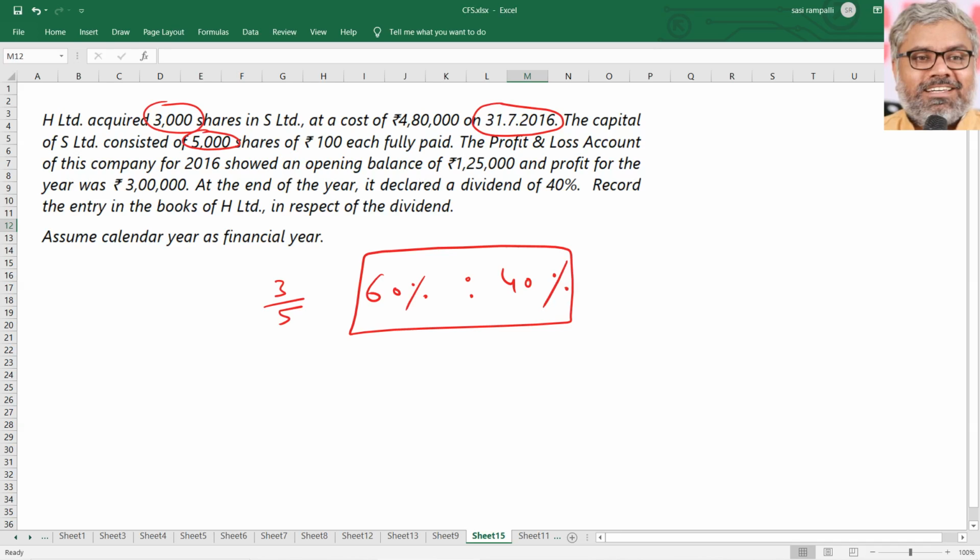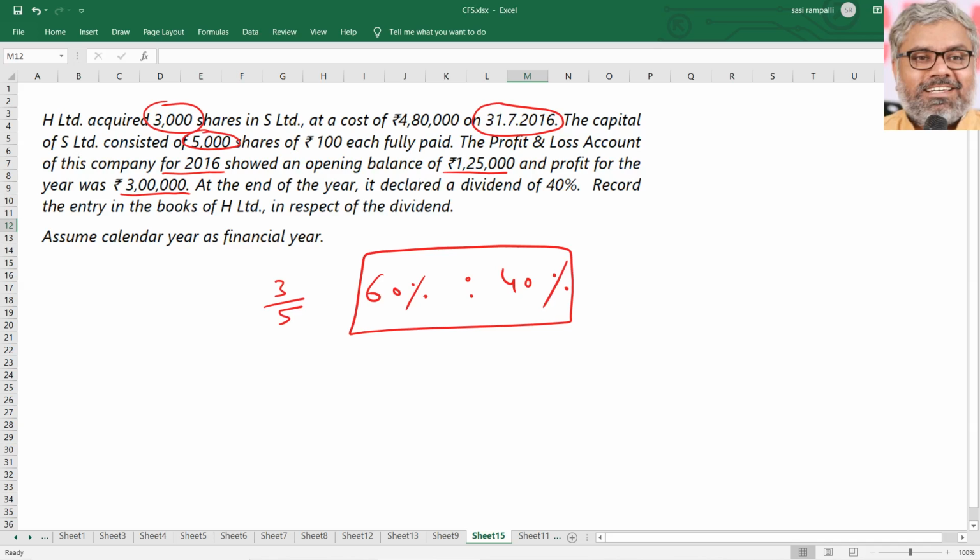Date of acquisition is given as 31st December 2016. And the profit and loss account of this company for 2016, the word used, 2016, naturally means only the calendar year. If it was a financial year, it should have been given like 16-17 or 15-16. So they are using calendar year. It showed an opening balance of 1,25,000 and the profit for the year was 3 lakhs.